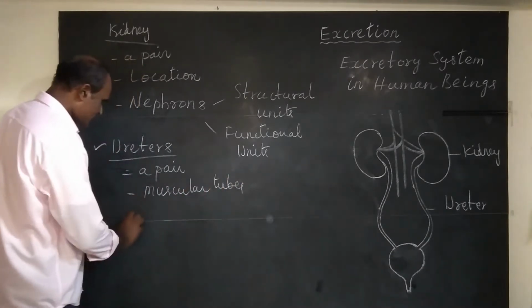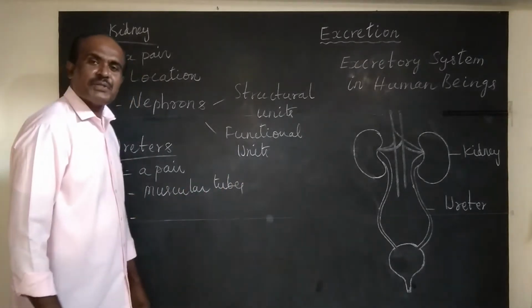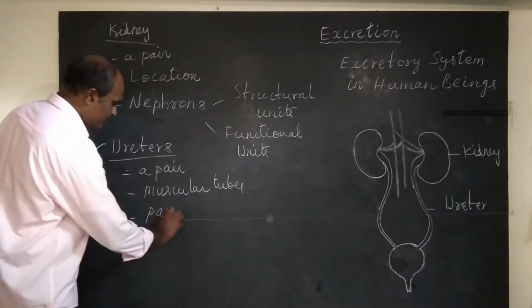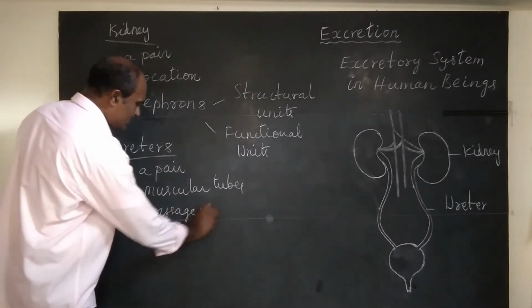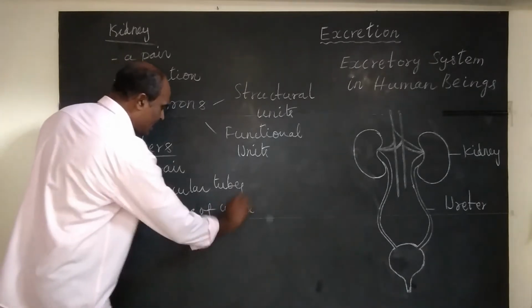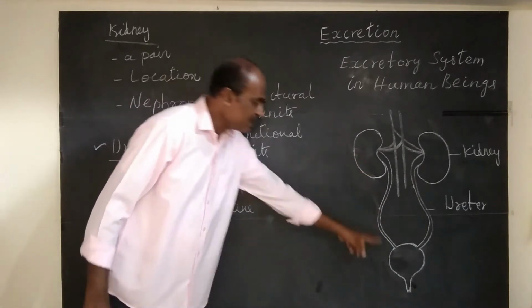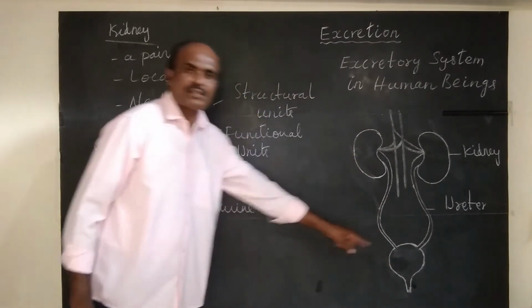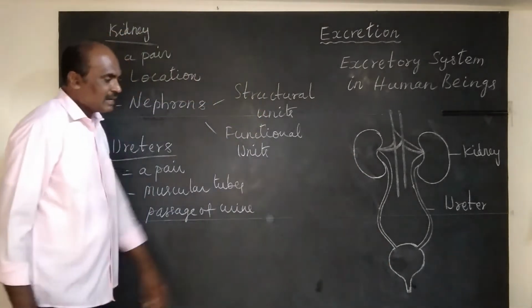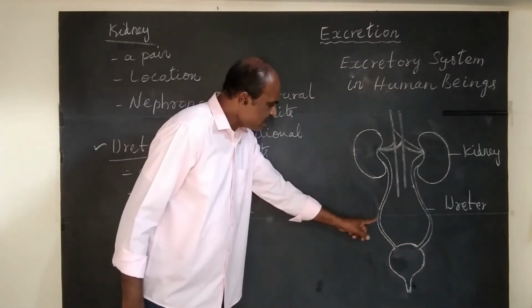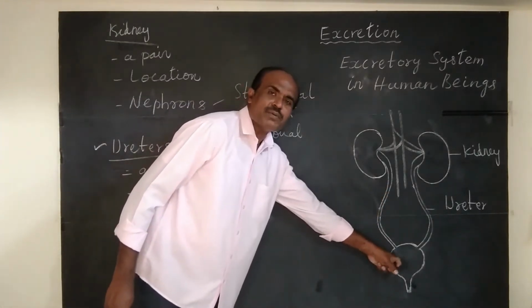What is the function of these ureters through which urine passes? So passage of urine happens from kidney into urinary bladder. Then let us understand, through ureter urine passes into urinary bladder.